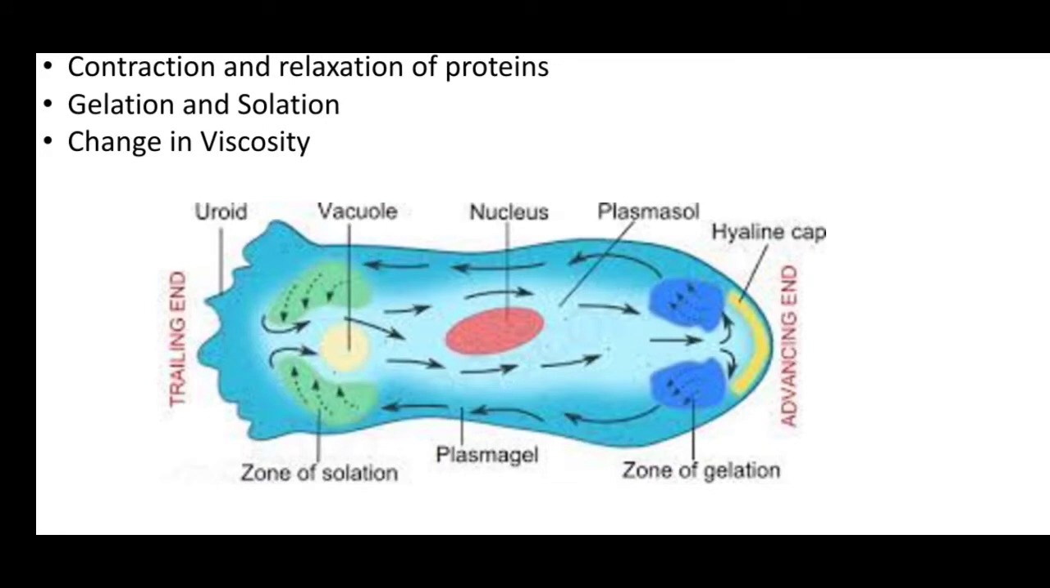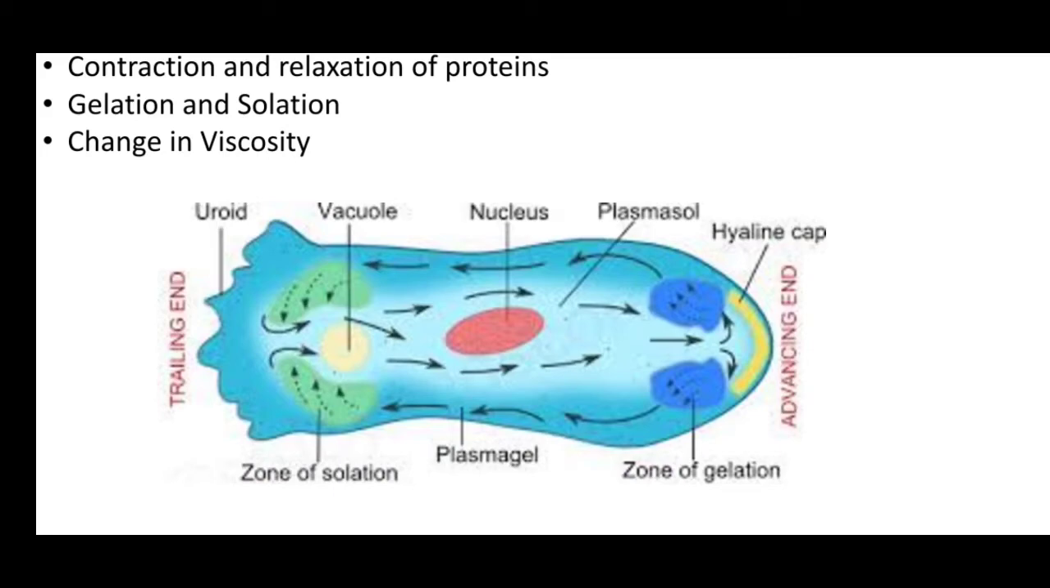in a descriptive way, where you are seeing that the first is the uroid. Uroid is the posterior process of the pseudopodium, and there are two ends, as you can see, trailing end and advancing end. Advancing end means the direction in which the movement is going on. So the zone of gelation and zone of solation become important. What is zone of solation? Zone of solation means that gel is converted into sol, and gelation means sol is converted into gel.